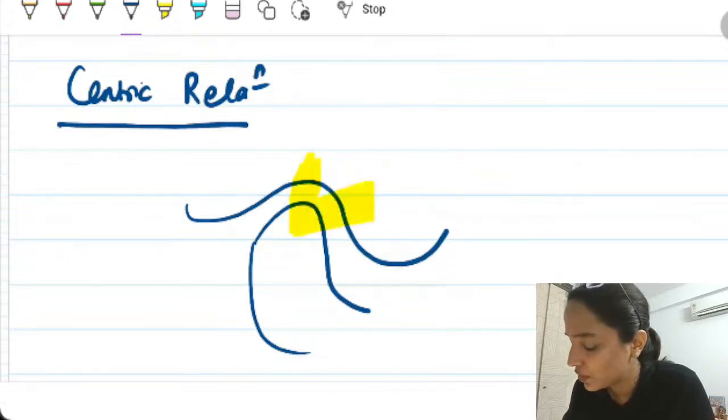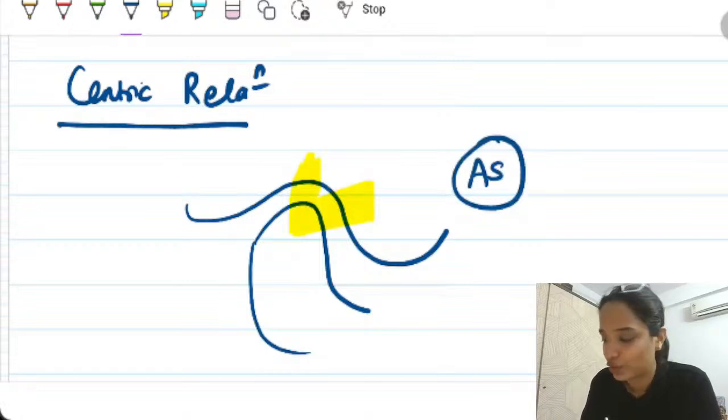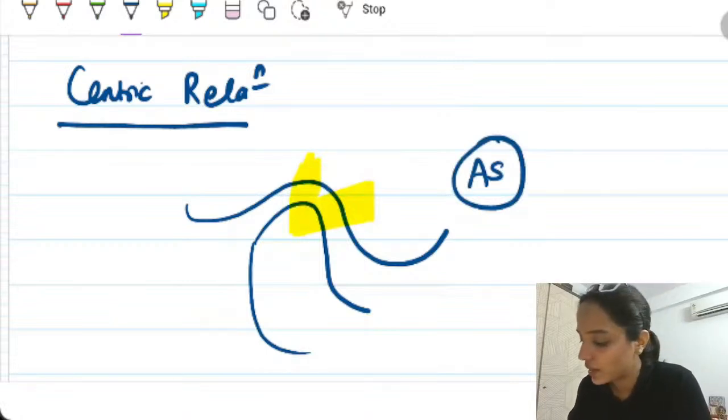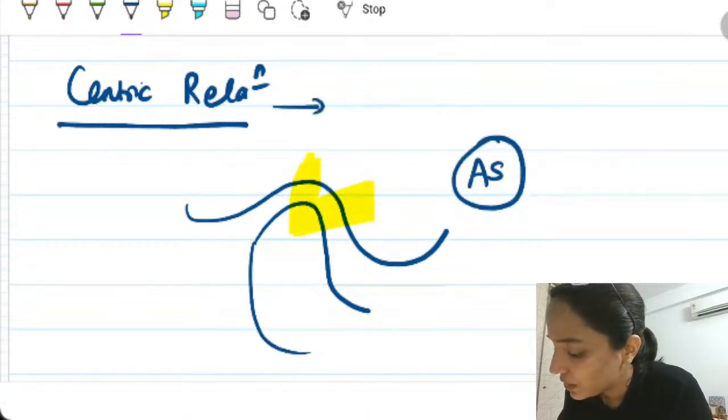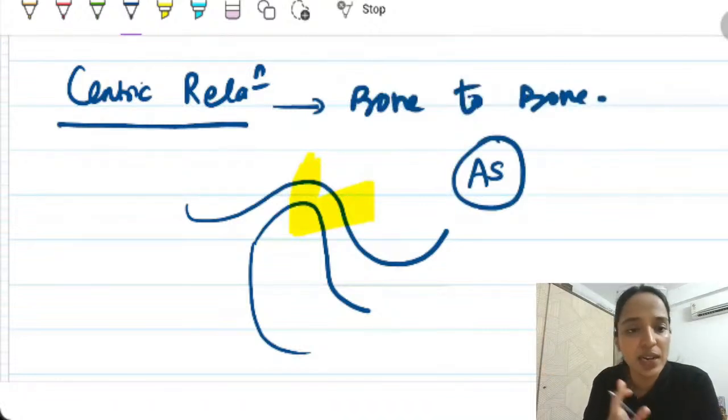The main thing I want to teach you here is that centric relation is a bone to bone relationship. It is the relationship of condyle with the glenoid fossa.